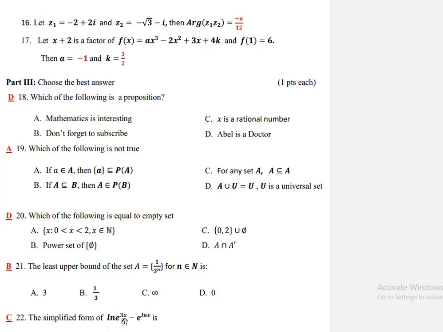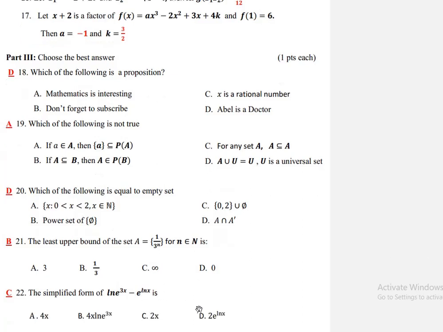22. The simplified form of ln e raised to 3x minus e raised to ln x is A